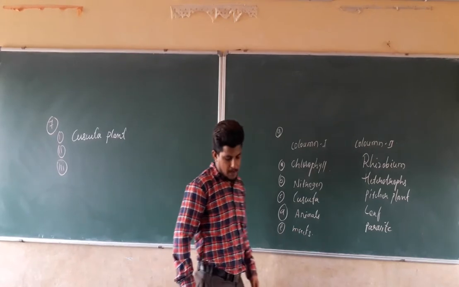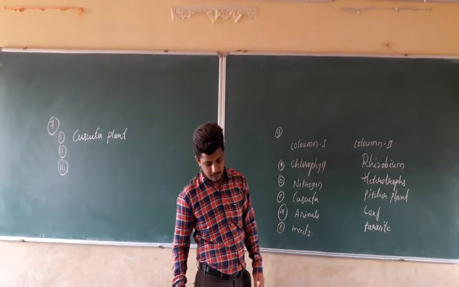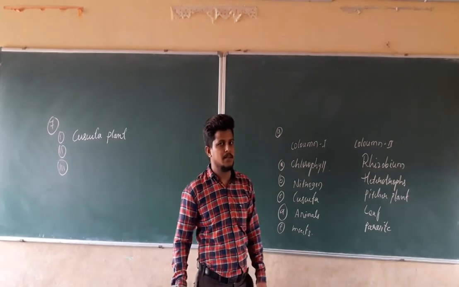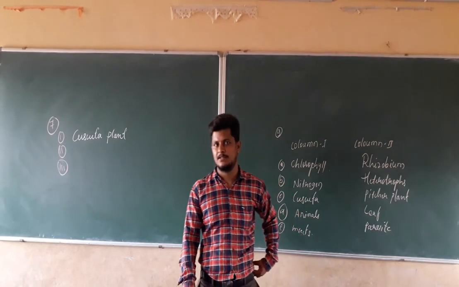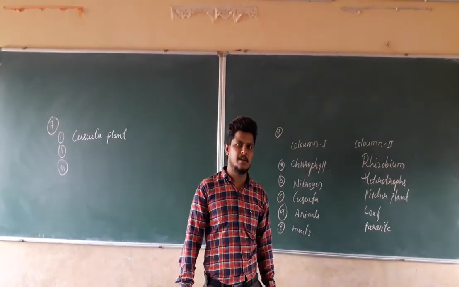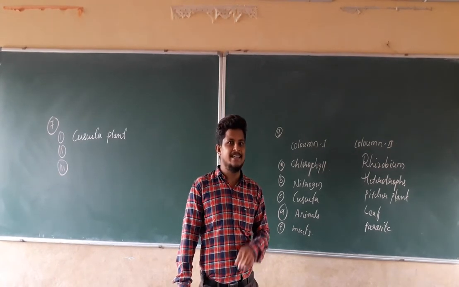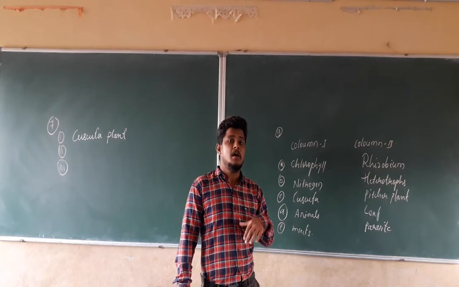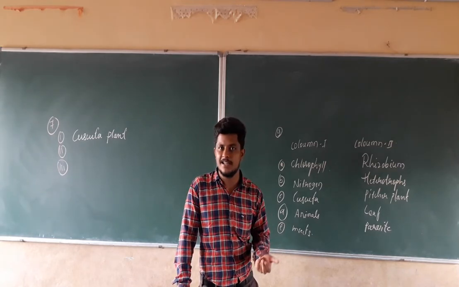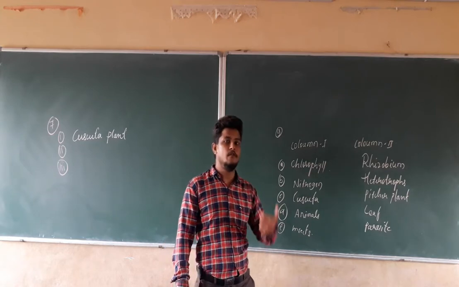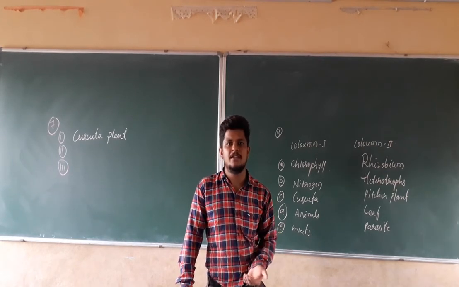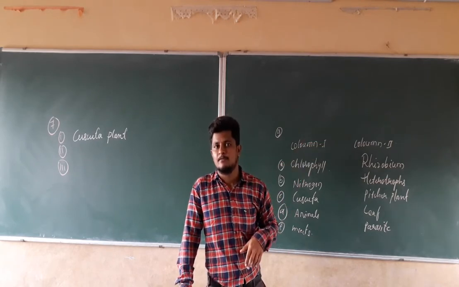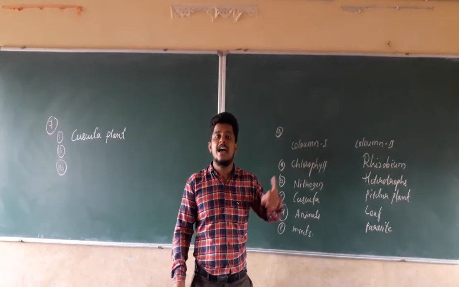In the same manner, what is the second question? The second question is: a plant that is partially autotrophic. If you remember, while discussing the pitcher plants, we were discussing insectivorous plants. We say that insectivorous plants are partially heterotrophs, since they prepare their own food, but for nutrient requirements, that is, for nitrogen, they depend on insects. For that reason, they are known as partially heterotrophs.